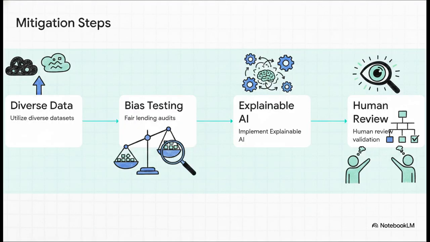Defending against this bias requires active, intentional intervention. We have to utilize truly diverse data sets and run strict fair lending audits and bias testing to catch discrimination early. It also requires implementing explainable AI, or XAI, so we can actually understand the model's logic step by step instead of just blindly accepting a black box answer. And above all else, we must mandate human review and independent validation. We just cannot blindly trust the machine to make these critical decisions on its own.